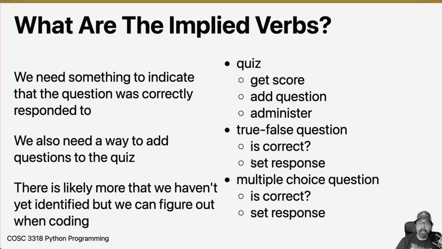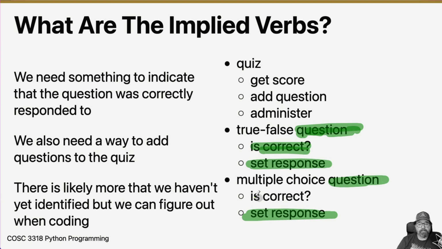So in that case, both of these question objects have 2 implied verbs. And I'm making these up as I go along just to get a feel. If it feels right, it might be right. So when I have a question and somebody gives me a response, I want to set the response to that question, and then I can ask it if it's correct. And the same thing for multiple choice. I can set a response, and then I can get is correct.